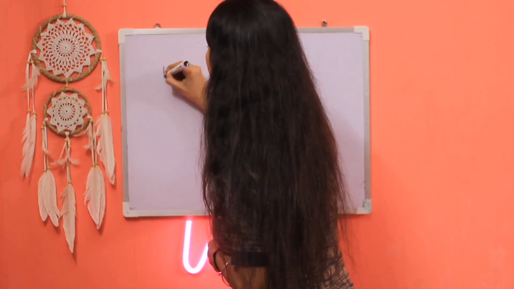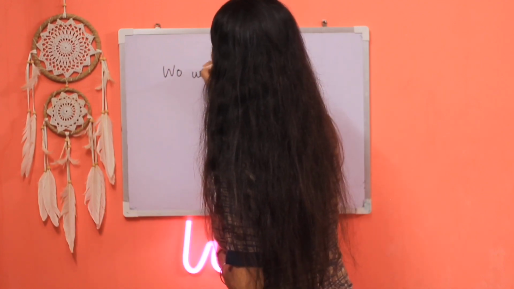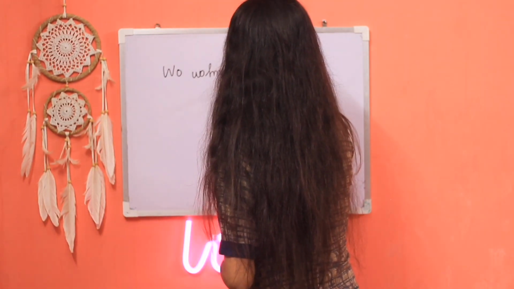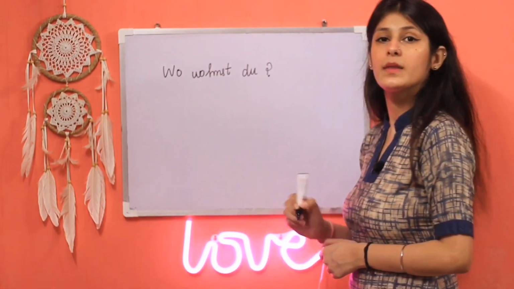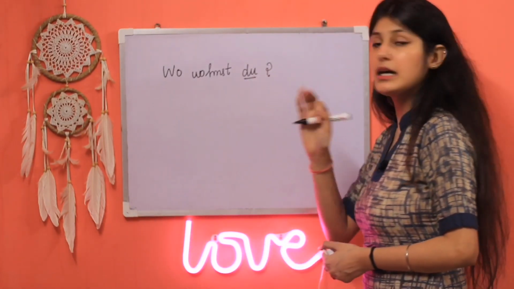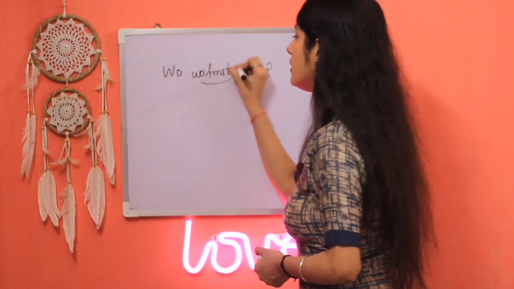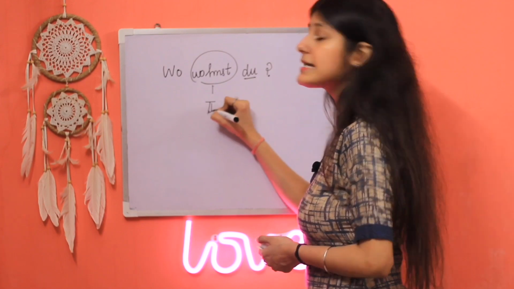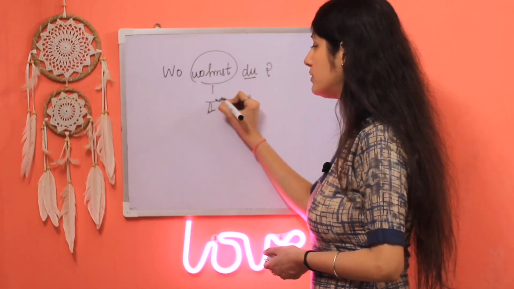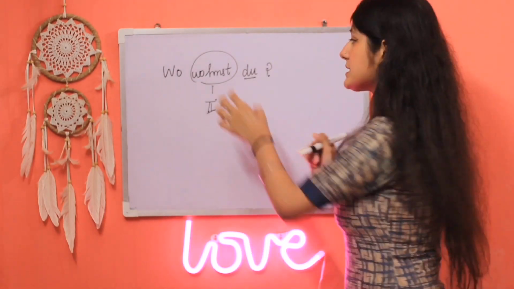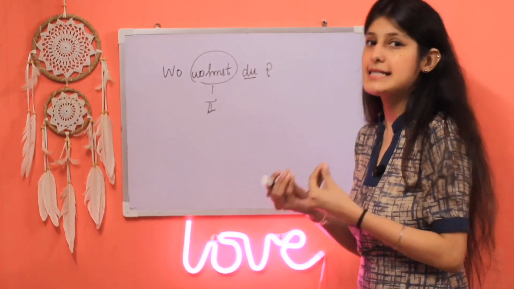So just take an easy example. Wo, I hope my handwriting is visible. Wo wohnst du? Now if you notice, the subject came at the third position, but the verb, which is wohnen, to live, remains at the second position again. The verb will not change its position.